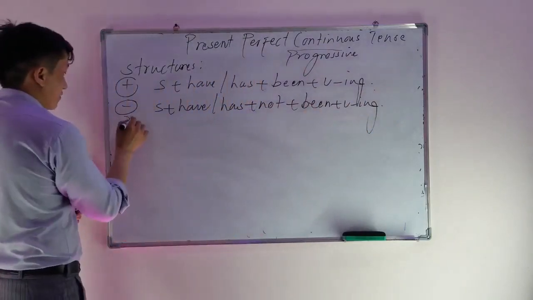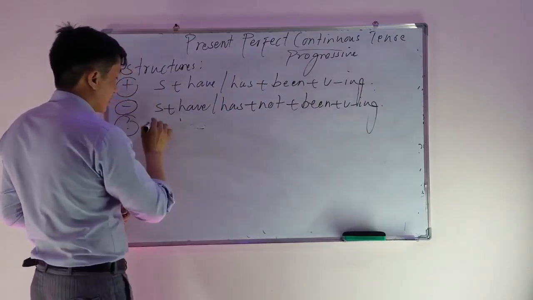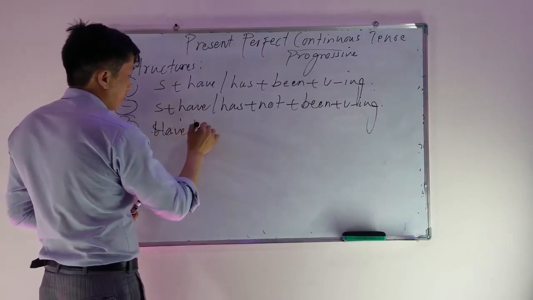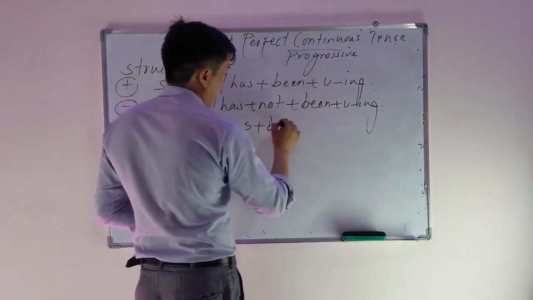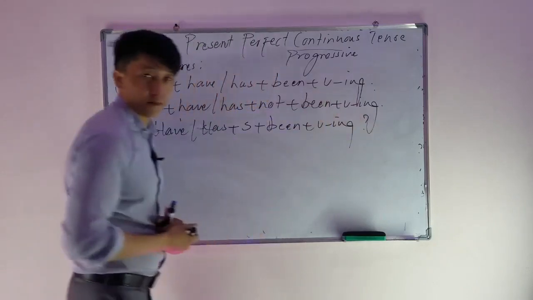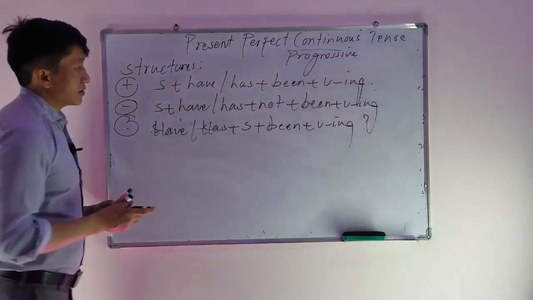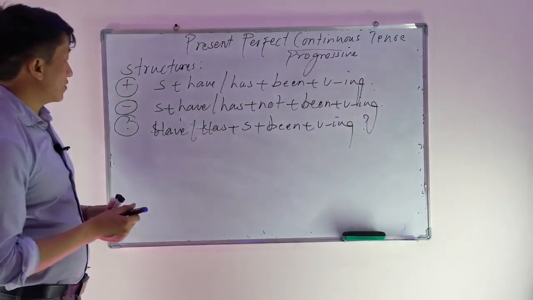For the question form, we use at the beginning have or has plus subject plus been plus verb ing and a question mark.